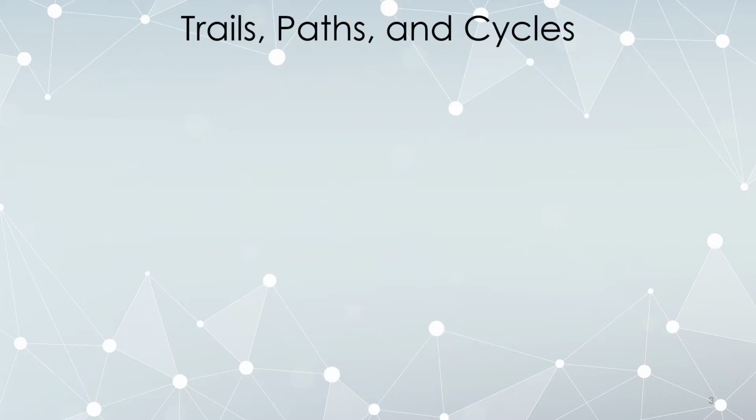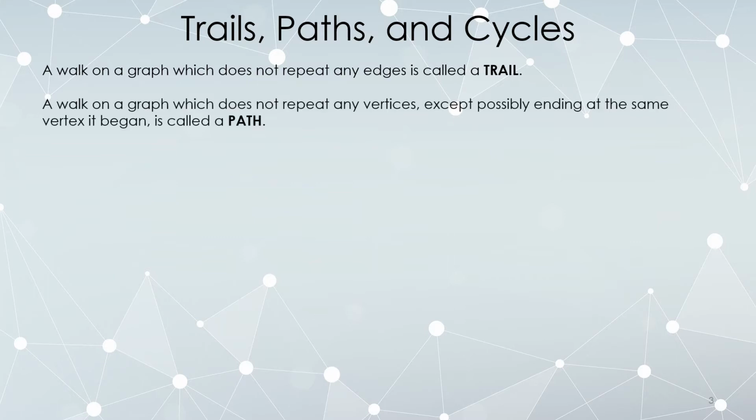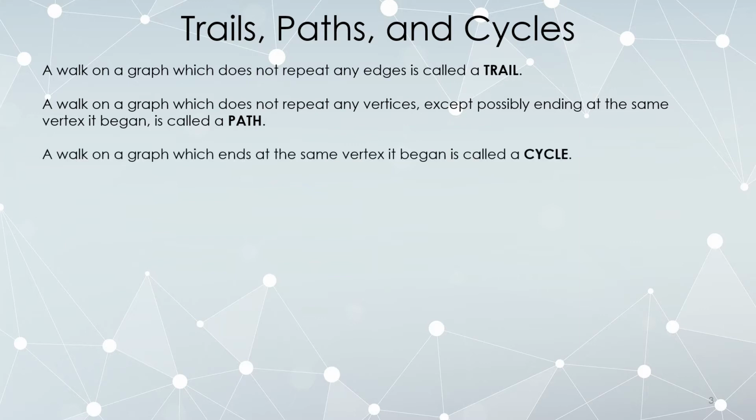We also have things like trails, paths, and cycles. So if you have a walk on a graph that does not ever repeat an edge, that's called a trail. If you have a walk on a graph that does not repeat any vertices, except perhaps ending where it started, that's called a path. So a trail does not repeat any edges. A path does not repeat any vertices, except maybe ending where it began. If you have a walk on a graph which ends at the same vertex it began, that's called a cycle, so it comes back to where it started.